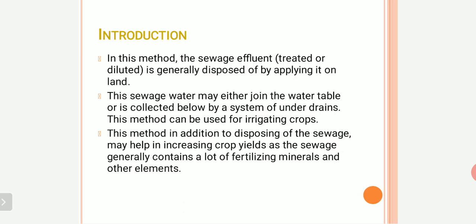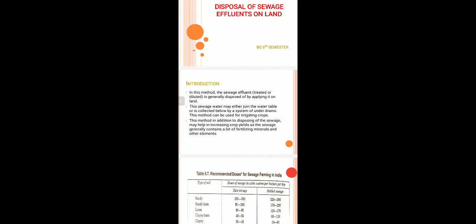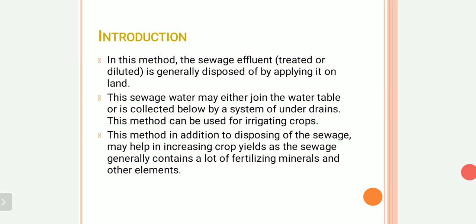So what are the various nutrients present in this sewage? Generally nitrogen, phosphate, potash. This will help in increasing the yields of cash crops. And what are these cash crops? These cash crops are like cotton, sugarcane, plantain, etc. These cash crops get a lot of nutrients from the nitrogen, phosphate and potash present in sewage. So it will be more advantageous if we use this sewage for irrigating purposes.